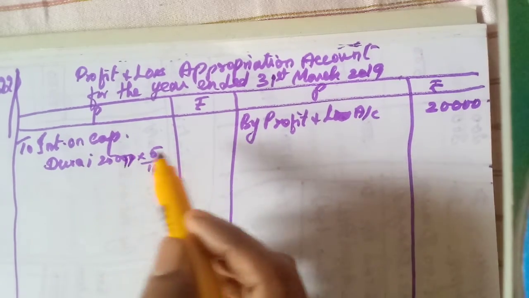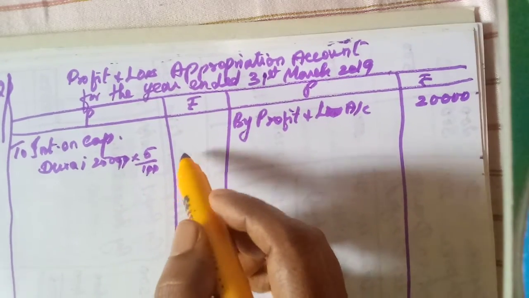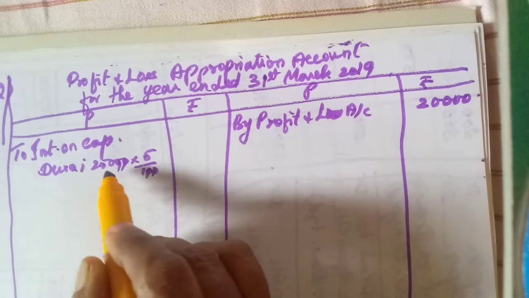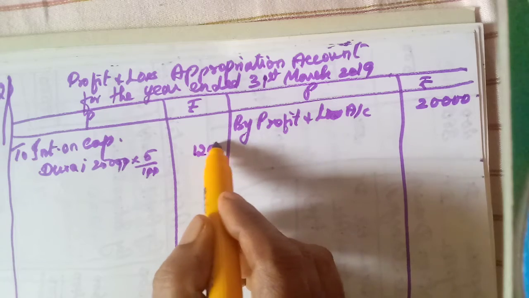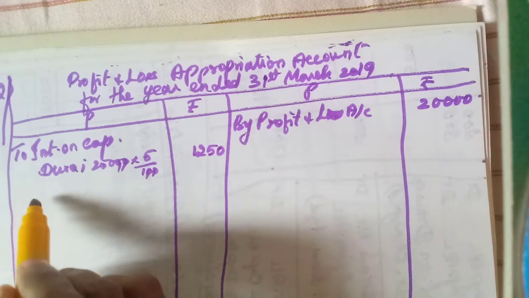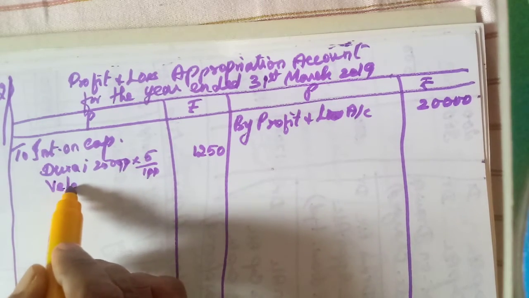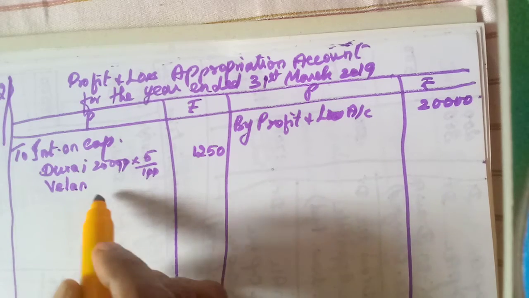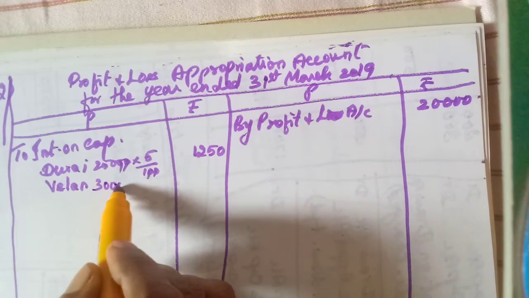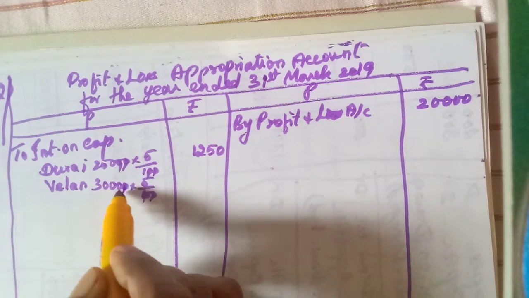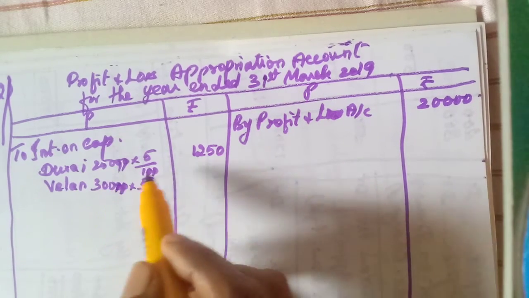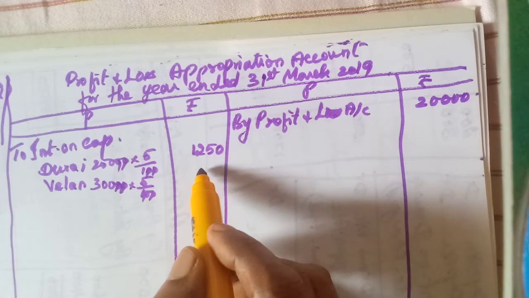So how much will he get? 25 into 5, 125, 1,250, isn't it? Then Velan, what is his capital? Opening capital 30,000. So for 30,000, same 5 by 100. 3 5s are 15, then 20.